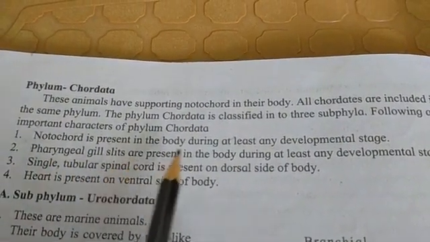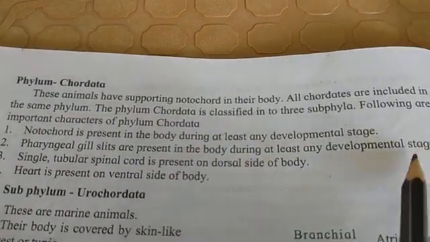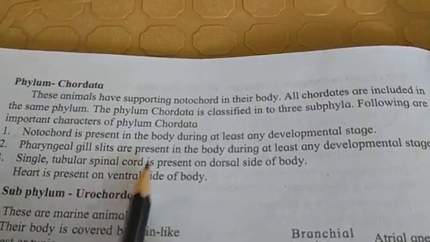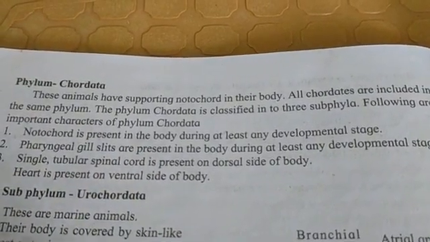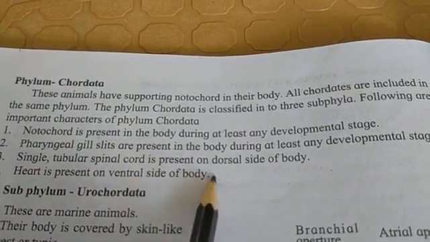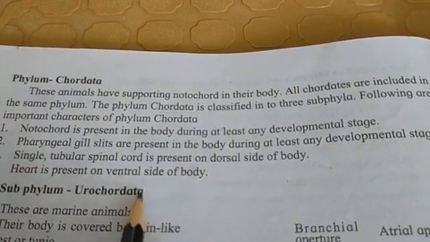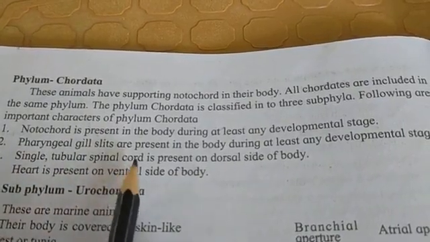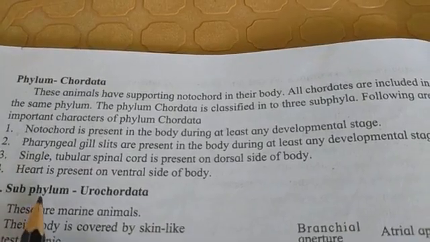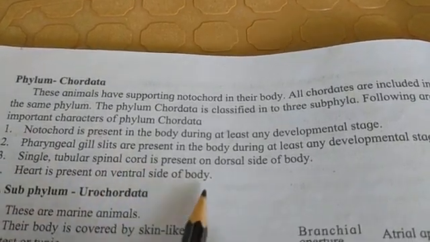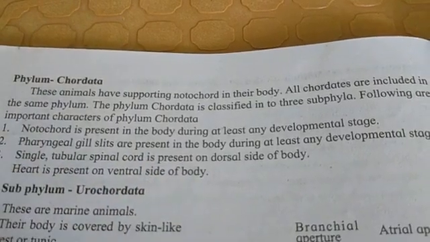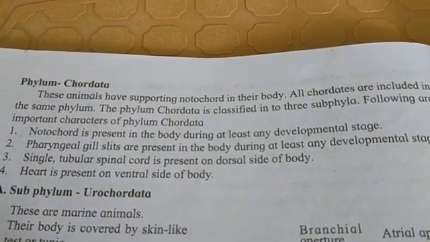Pharyngeal gill slits are present in the body during at least some stage of development. Third, a single tubular spinal cord is present on the dorsal side of the body, not on the ventral side. And the heart is present on the ventral side of the body. These characteristics we have already learned in the previous lecture.